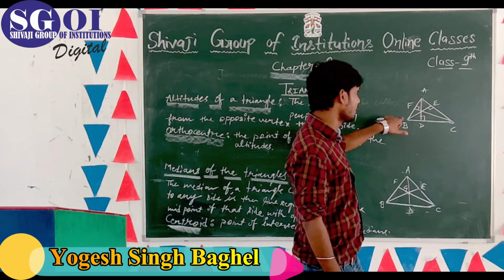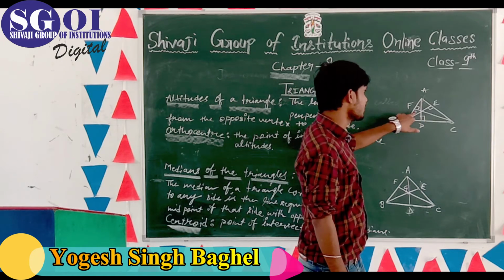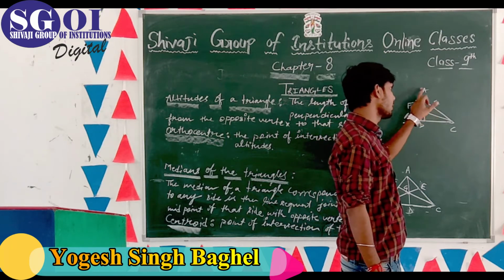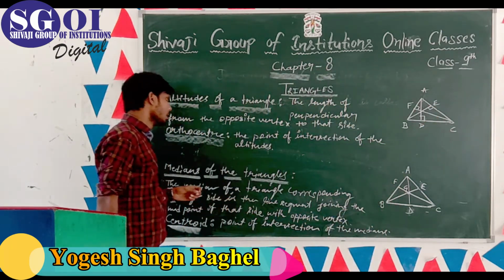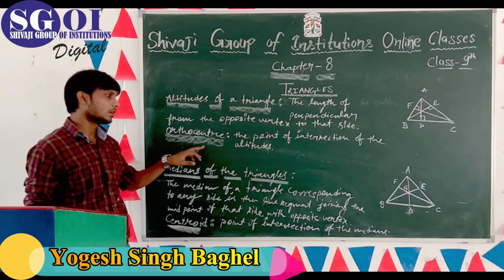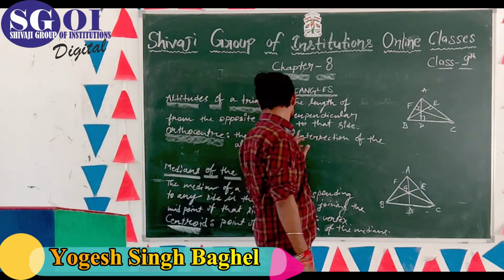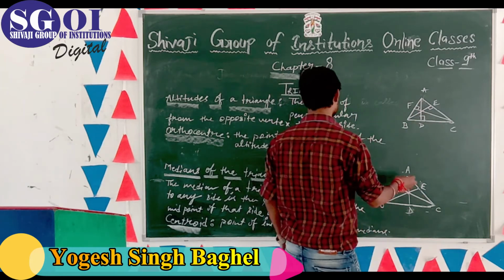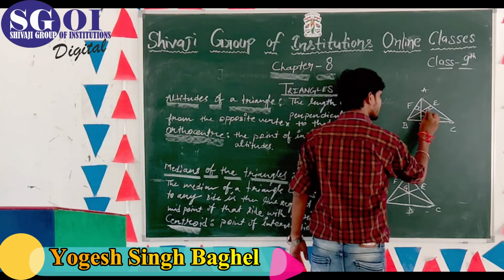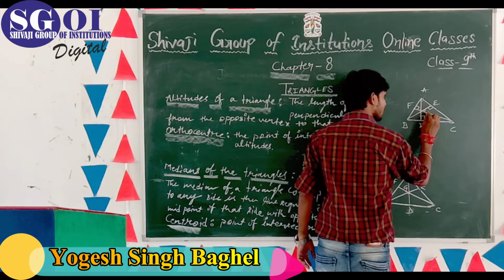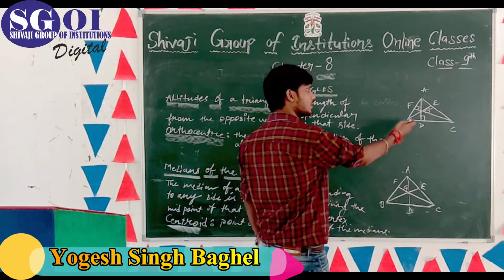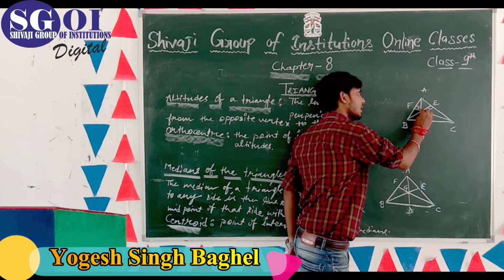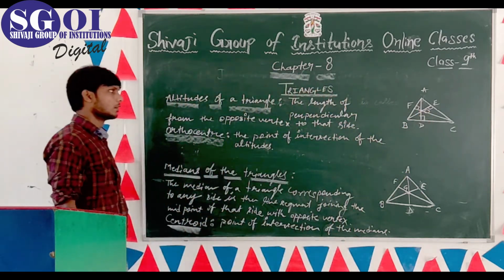Similarly, FC is perpendicular to AB and BE is perpendicular to AC. Now, what is the orthocenter? The point of intersection of the altitudes is known as the orthocenter. You can represent it by O. Here, O is the orthocenter. Clear?